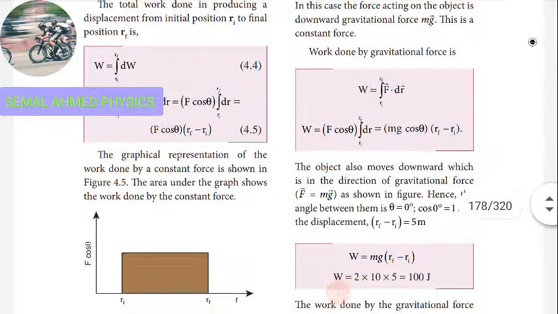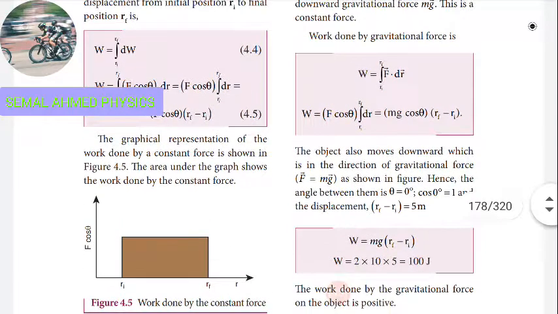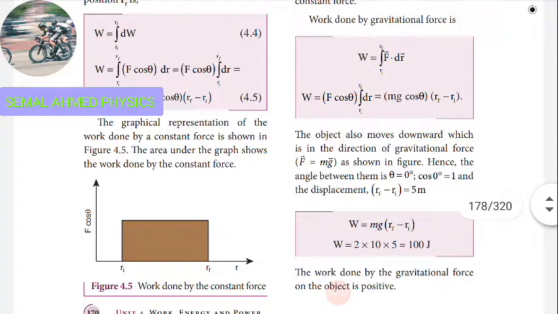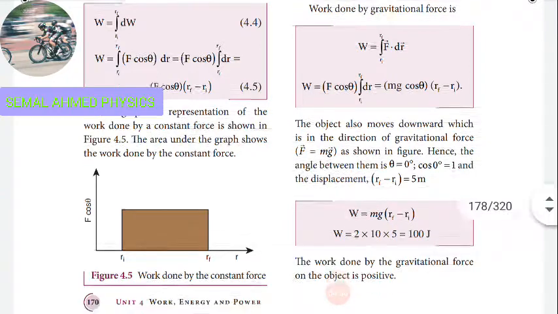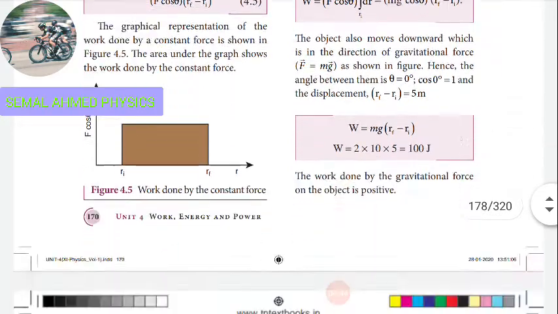You look at this graph. On the x axis we have taken displacement R, and on the y axis we have taken F cos theta, that is force. So the x axis is displacement and the y axis is force. If you calculate this graphical representation, you will get this relation. It is a rectangular block like structure that you will see. This is the work done by a constant force.